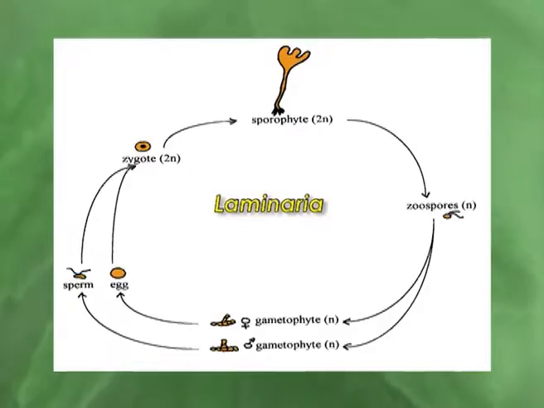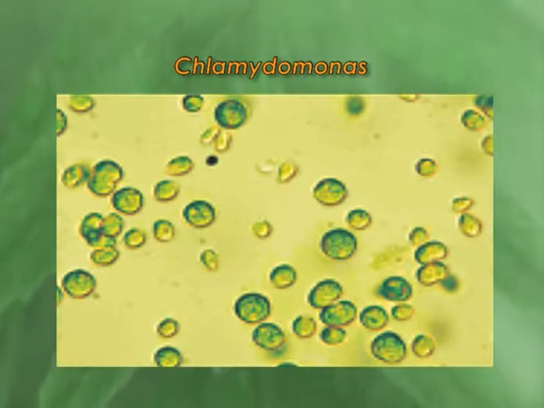So, here we have seen that these algal divisions, or the different members of algae from different divisions, show different types of reproduction. In some members like Chlamydomonas, they actually show all types of reproduction: vegetative, asexual and sexual.